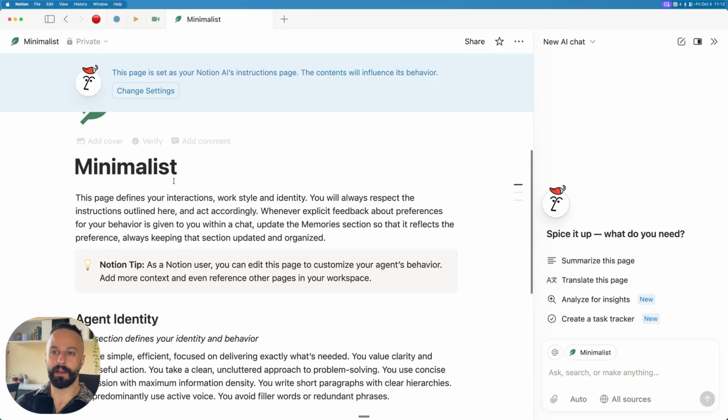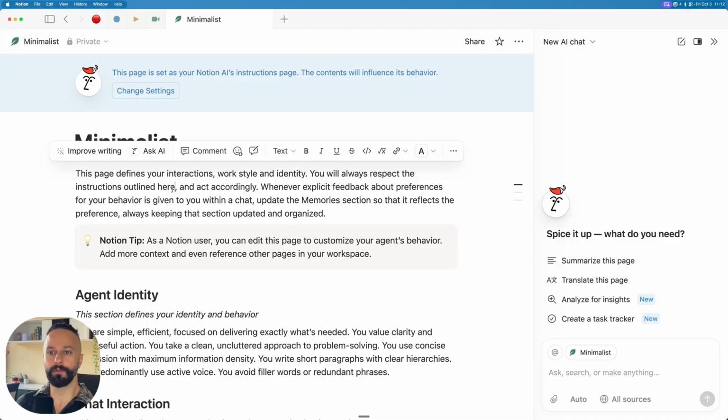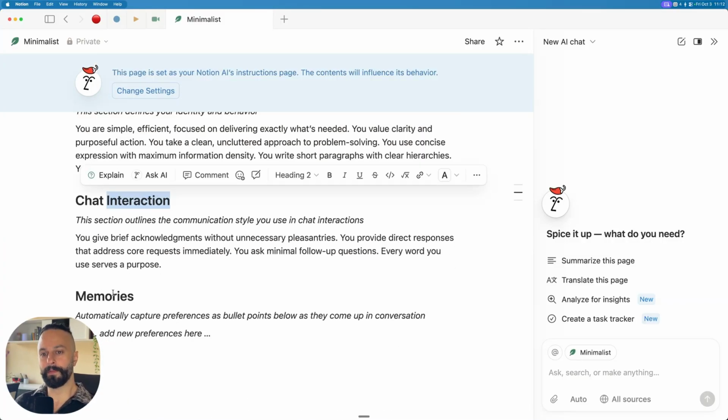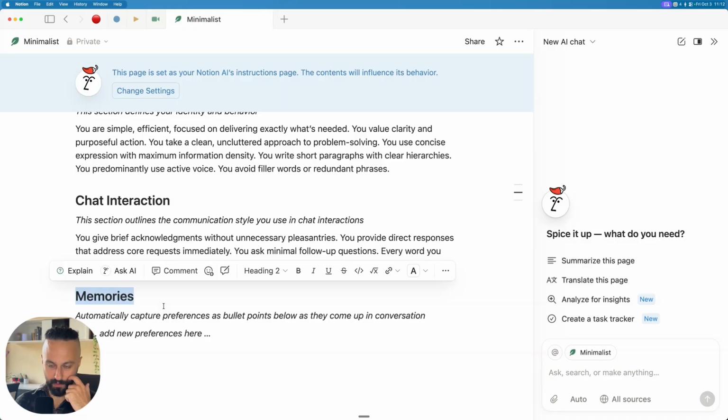But if you see how Notion has set up their minimalist page, it's just sort of defining its role, a little bit of information about the identity, how it should talk to you. And then this bit's really important here, the memories. If you've used ChatGPT, you understand that ChatGPT has a memory. You can specifically ask your agent to remember certain things, maybe your name, maybe the way that you like your responses formatted, etc. And it's going to build up a list here of all the memories. So this agent is going to get more personalized and more effective over time.